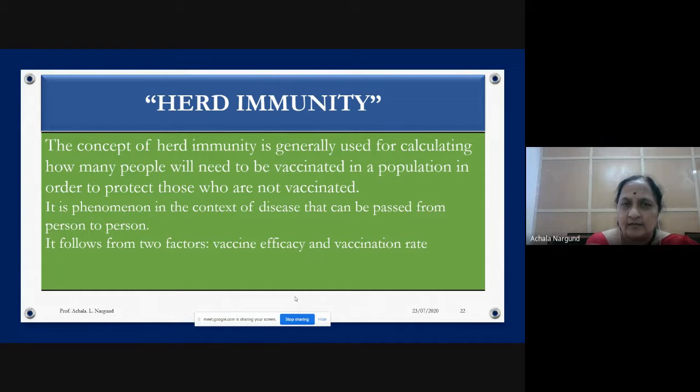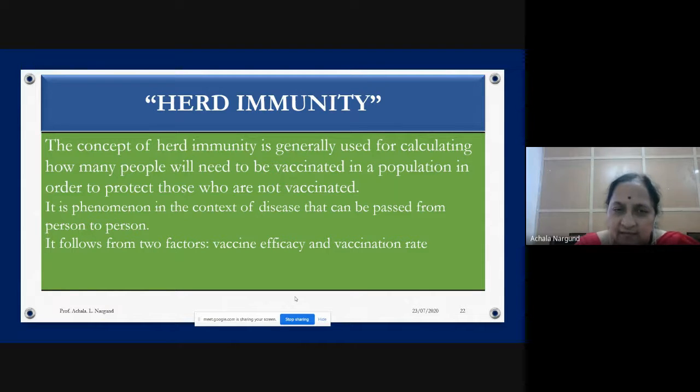You might have heard in the papers nowadays, initially it was epidemic, then pandemic, then outbreak, isolation, quarantine. Now they are using the words herd immunity. What does herd immunity mean? The concept of herd immunity is generally used for calculating how many people need to be vaccinated in a population in order to protect those who are not vaccinated. When they talk about vaccine development, they talk about herd immunity, that is, how many people have to be vaccinated. So we have to calculate that first.